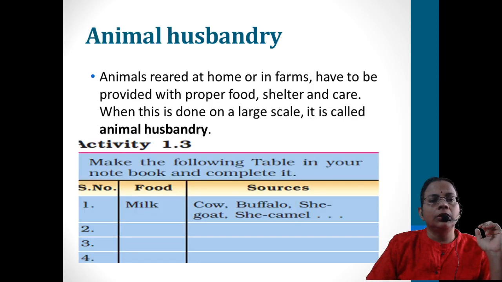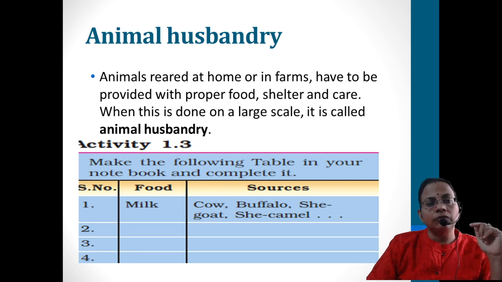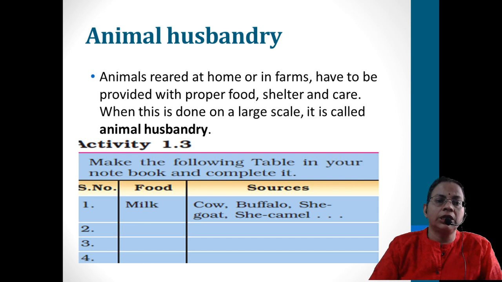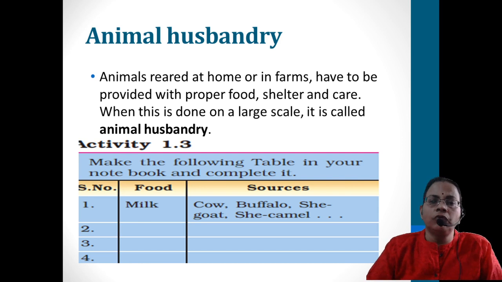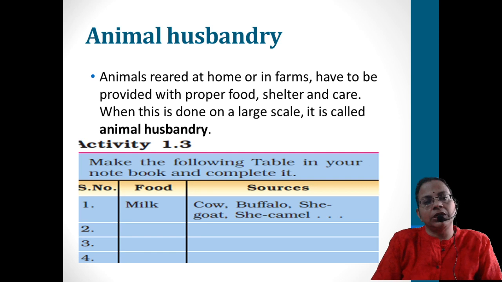And one more branch is there. In the same way that we have dealt here with crop protection only, animals also, though not dealt with much in this chapter, can be reared at home or in farms and have to be provided with proper food, shelter and care. So the large-scale breeding, caring and feeding of animals for commercial purposes comes under the branch of biology called animal husbandry.